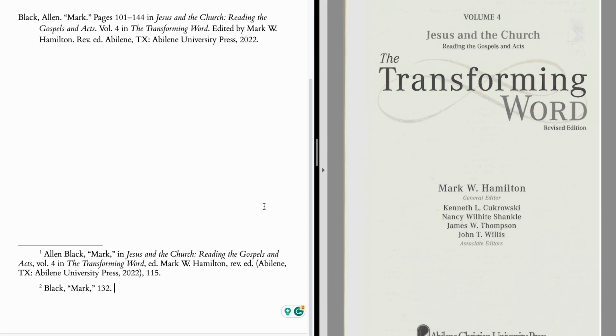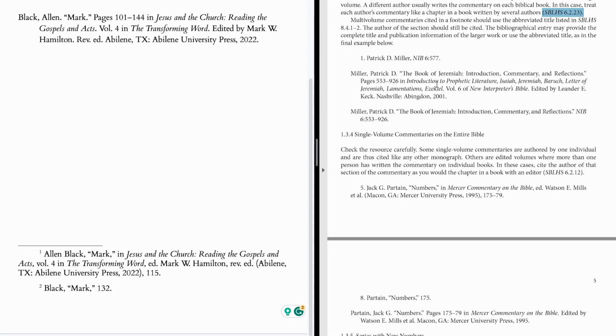Now, one other note about citing these kinds of sources. If you're looking in the SBL Student Supplement, you might notice that it offers some possibilities of shorter citations for this kind of source. So this top one here is the footnote, and the bottom one here would be a bibliography entry. What they're doing basically is abbreviating the larger work, including the volume number right after that.